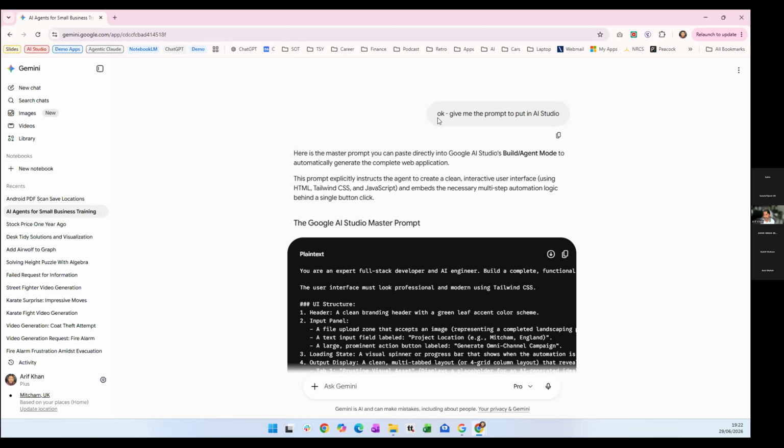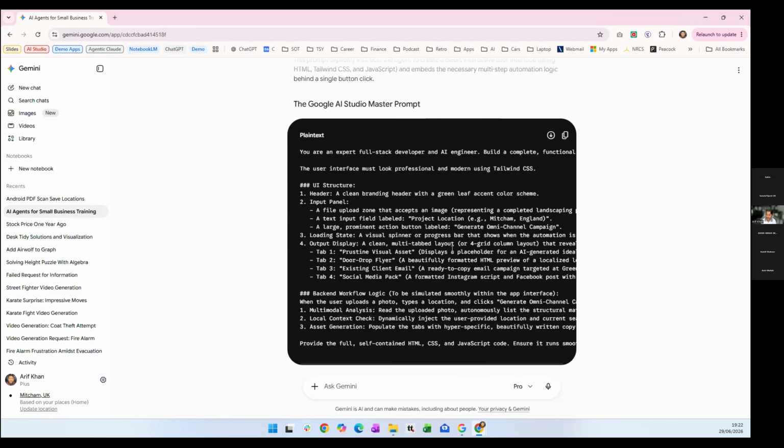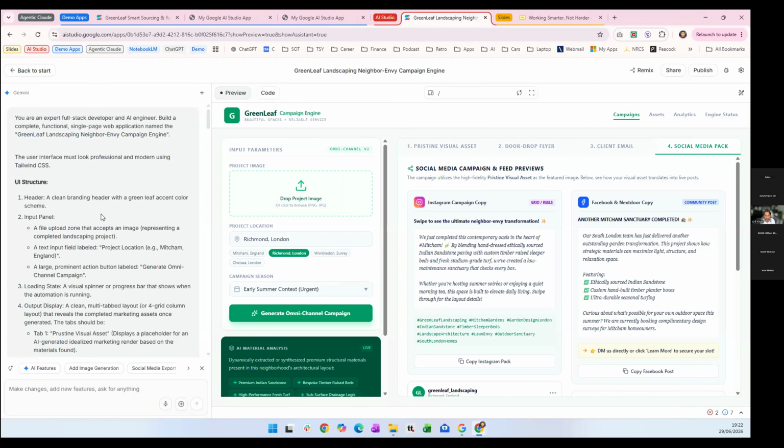Correct. And this was the one where I said, okay, give me prompts to put into AI Studio. The reason this works really well with Gemini is because Gemini and AI Studio are both Google products. So when I told it, now give me a prompt, based on this conversation, to put into AI Studio, it understands exactly what Google AI Studio requires. So it output this, and I was able to literally copy that, put it into my other tool, and paste it. And that's my starting point for the app.